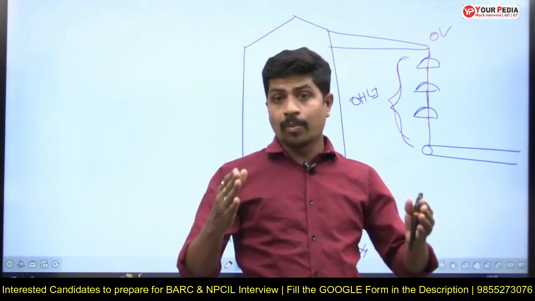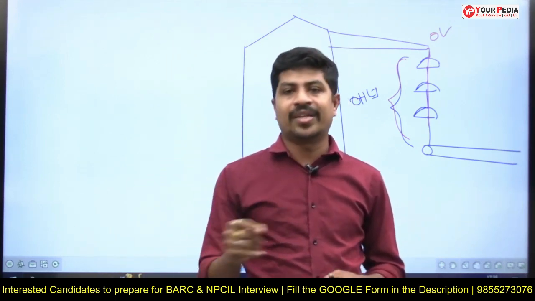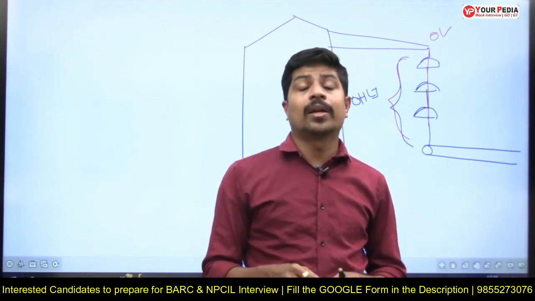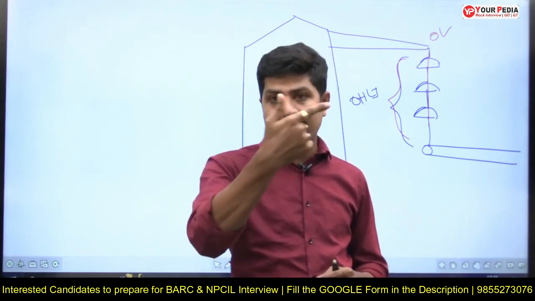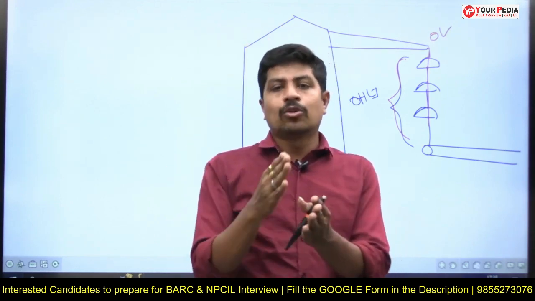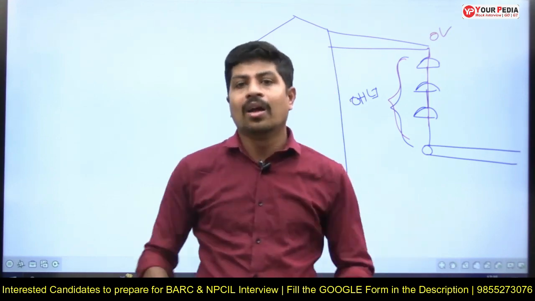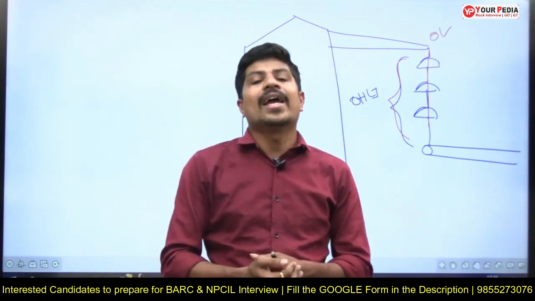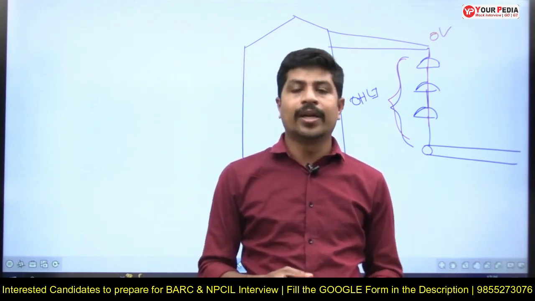So the point is, if the neutral of the generator is not grounded, the fault cannot be detected. The fault current is very small, and that is charging current or displacement current. Because of that, the healthy phase voltage is going to rise up to line value, due to which again insulation will fail. If insulation fails, the other two healthy phases' insulation is also going to fail. There also a fault is going to occur. In turn, it is going to become a triple L fault, which is more severe than an LG fault. So this is how you have to explain it in the interview, right?